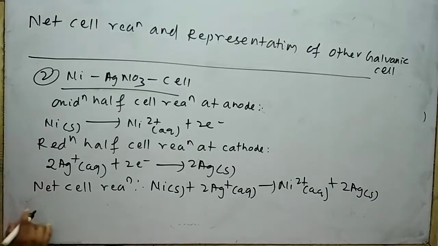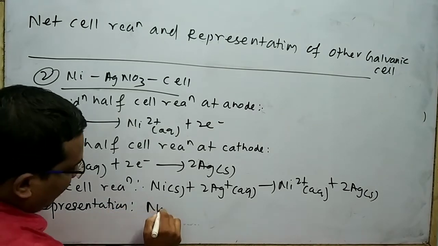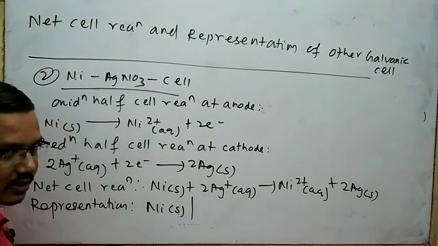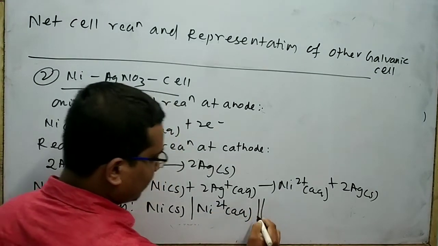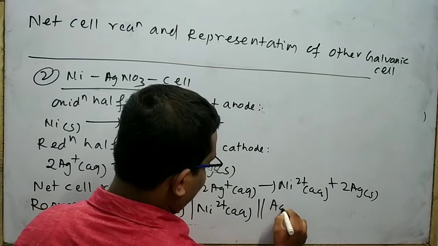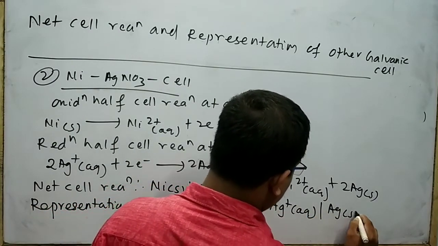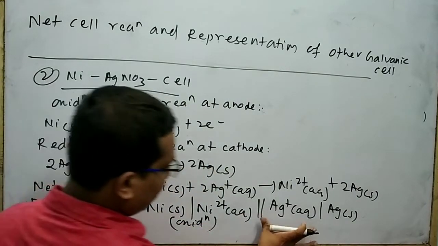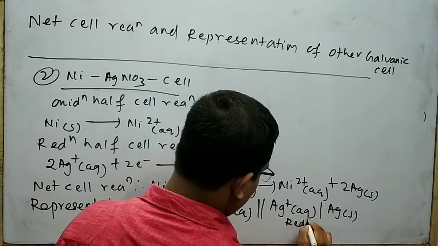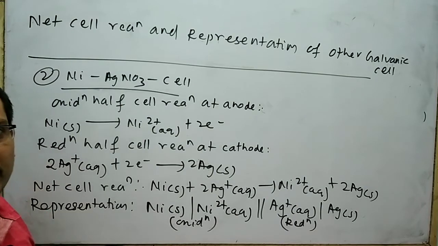Next I will write the cell representation. The cell representation is Ni solid slash Ni2+ aqueous double slash Ag+ aqueous slash Ag solid. This part is your oxidation, this part is your reduction.